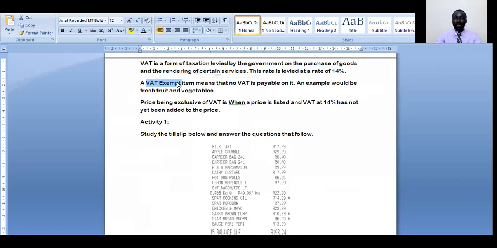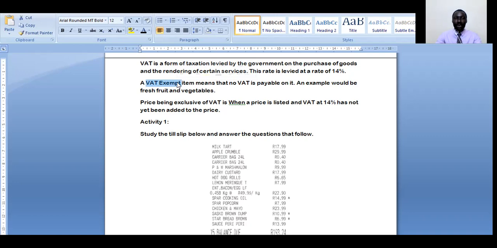The example that I gave you are fruits that you get fresh from the garden and it's brought to the shop. You can talk of fruits like oranges, bananas and others. These fruits don't have VAT. VAT is not payable on them. Fresh foods mainly, even fresh veggies, vegetables, these greens that you eat, for example, French beans and stuff like that. No VAT is payable on them.